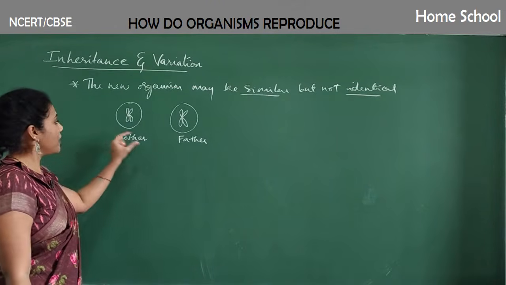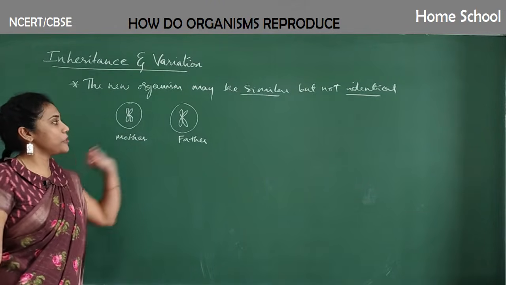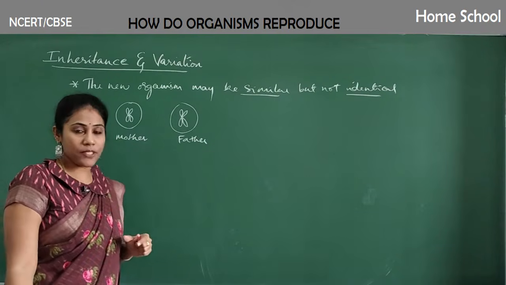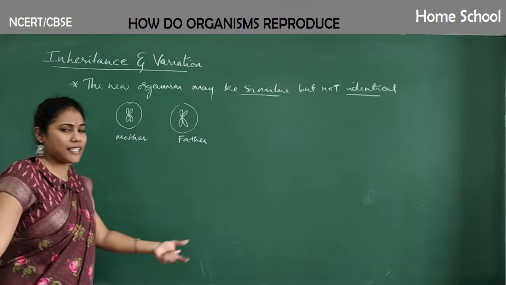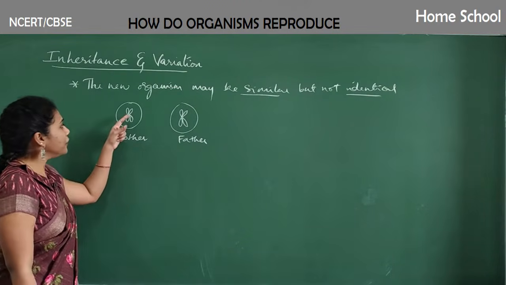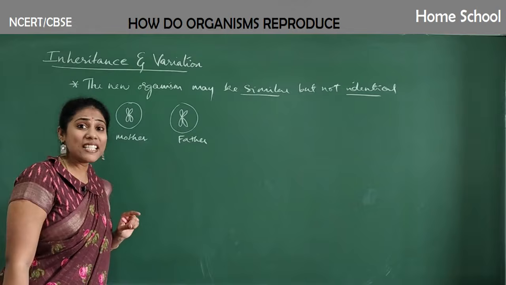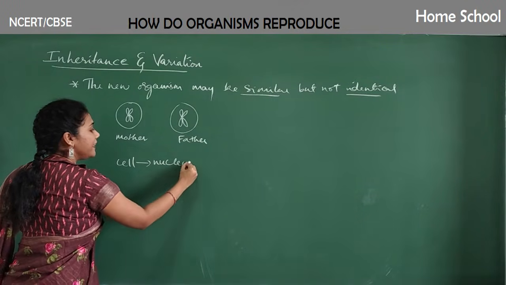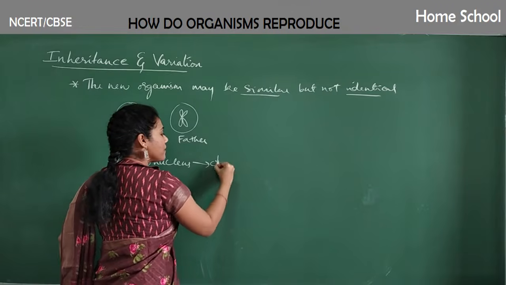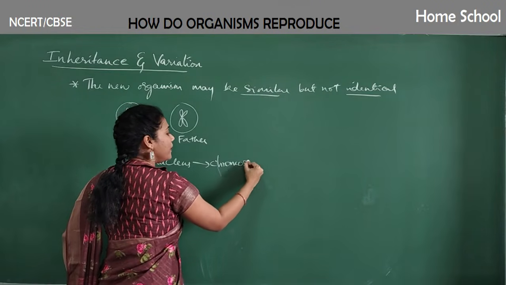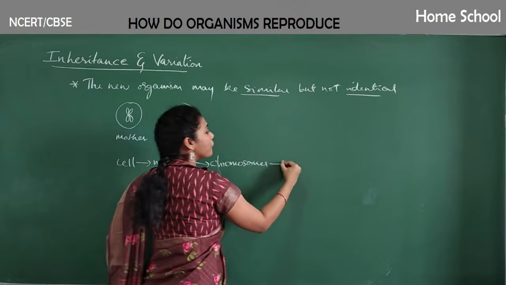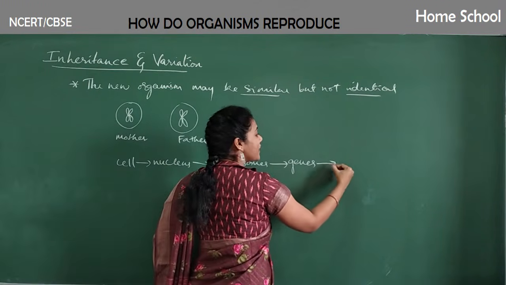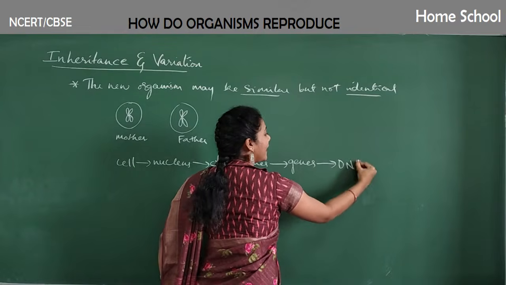So there are certain specialized cells in a mother, and certain specialized cells in a father, where the cells would contain chromosomes. Each and every cell has a chromosome, that's a different issue. And what does a chromosome contain? See, a cell has a nucleus, right? Nucleus has structures called chromosomes. And what are chromosomes made up of? Chromosomes are made up of genes. What do you mean by this gene? Gene is made up of DNA.